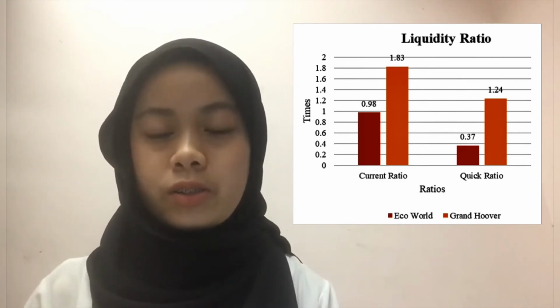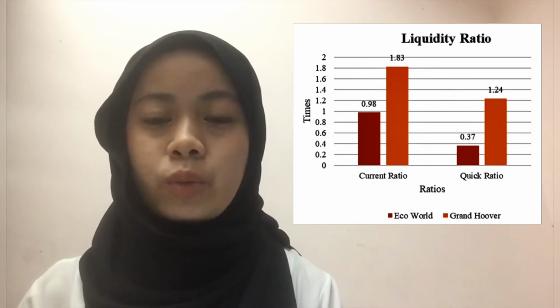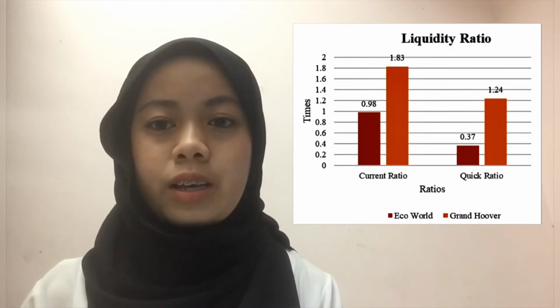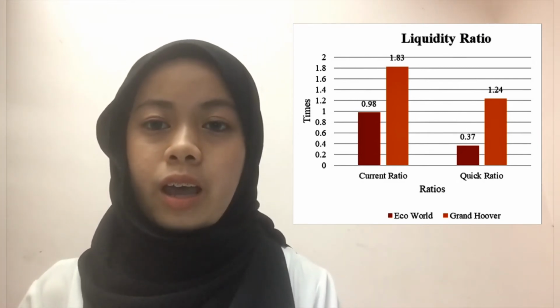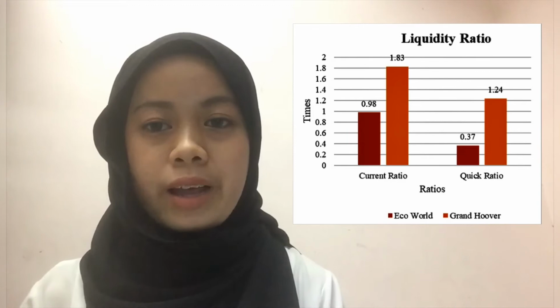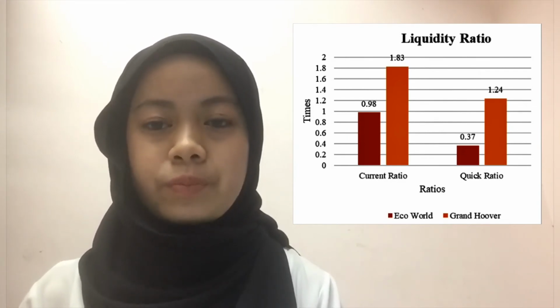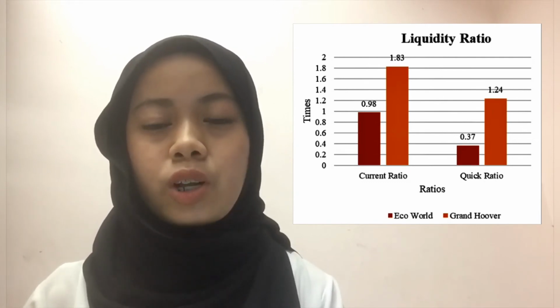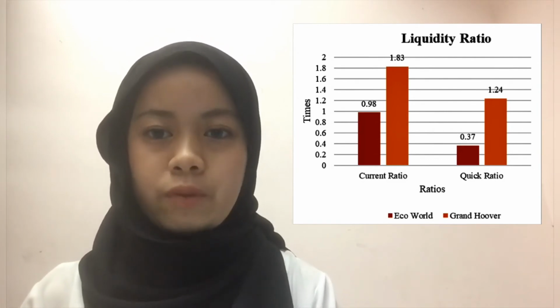This is because Grant Hoover Berhad has a higher quick ratio and current ratio than EcoWork company itself. It indicates that Grant Hoover Berhad is more capable and able to pay its short-term obligations. It also shows that Grant Hoover Berhad is more liquid than EcoWork company.